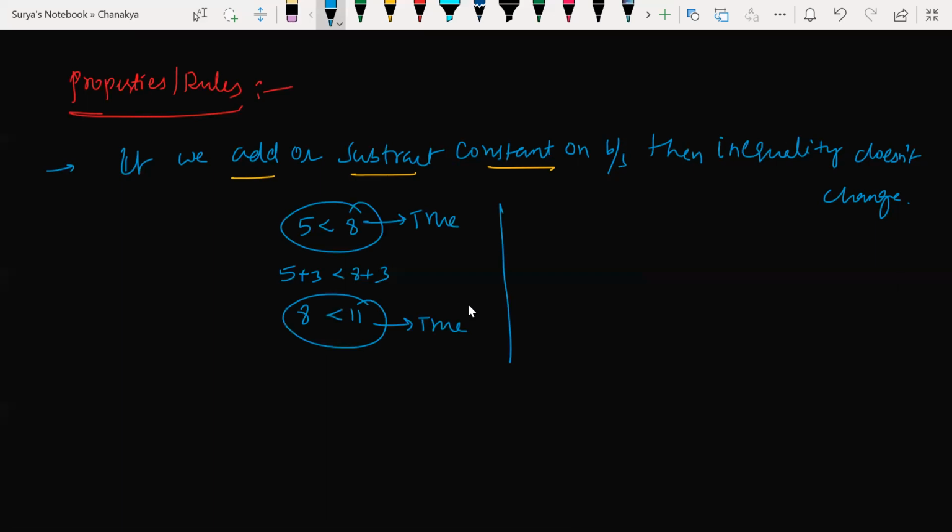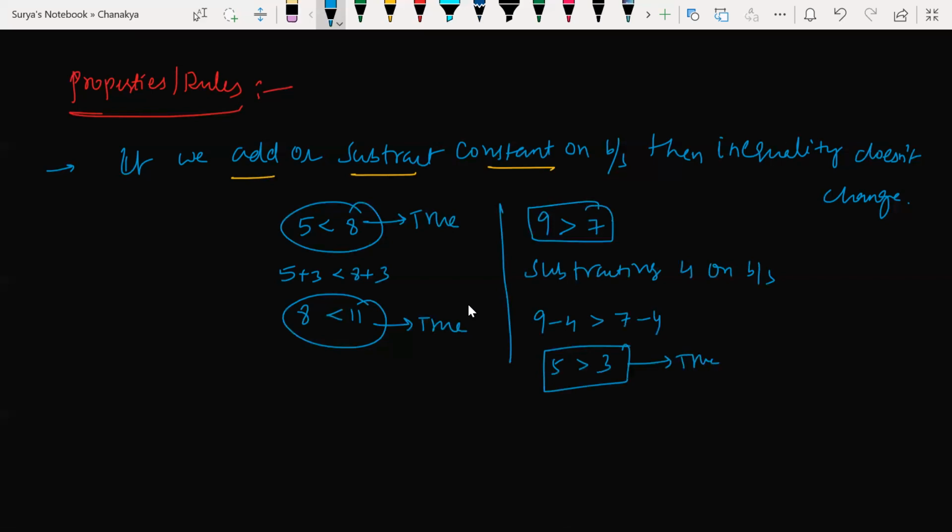Now let's see one more example. If I subtract, let's say you have 9 is greater than 7. I'm subtracting 4 on both sides. What happens? 5 is still greater than 3. Isn't it? True or not? So here the inequality is not changing.